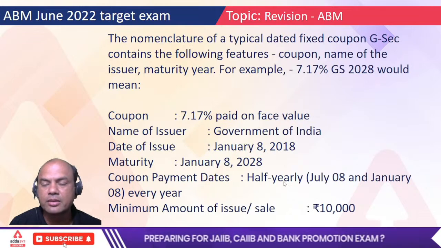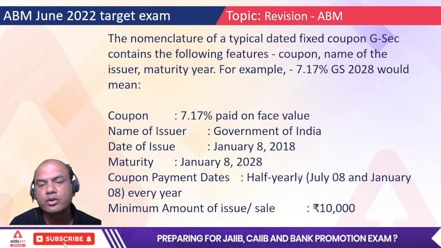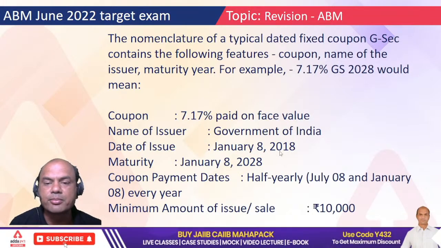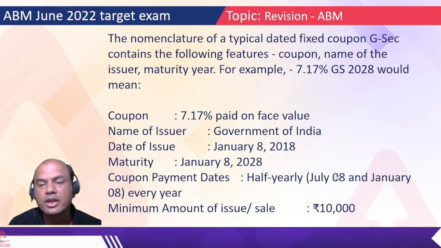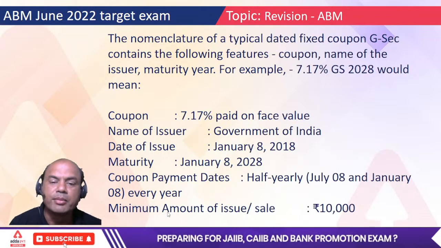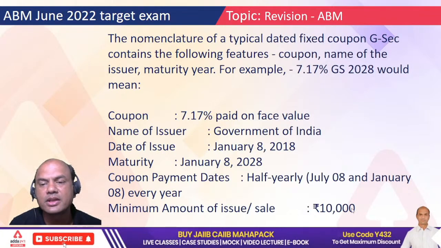Coupon dates are on a half yearly basis. That is always common for the government. So when will the coupons be paid? Issuance date January 8 and 6 months from there. So July and January. Okay. Minimum amount of issue is 10,000. Remember this figure. Minimum amount is 10,000.